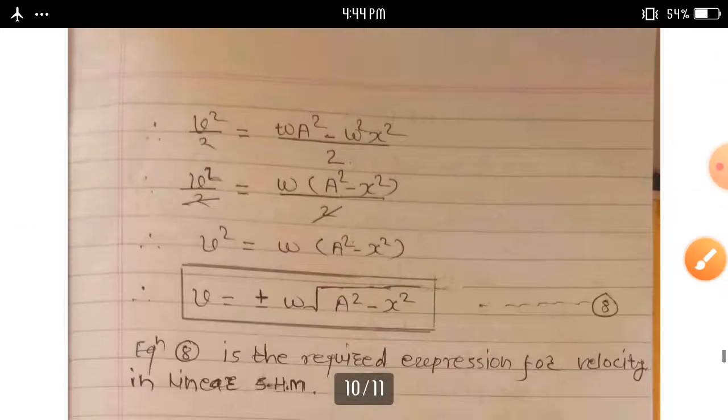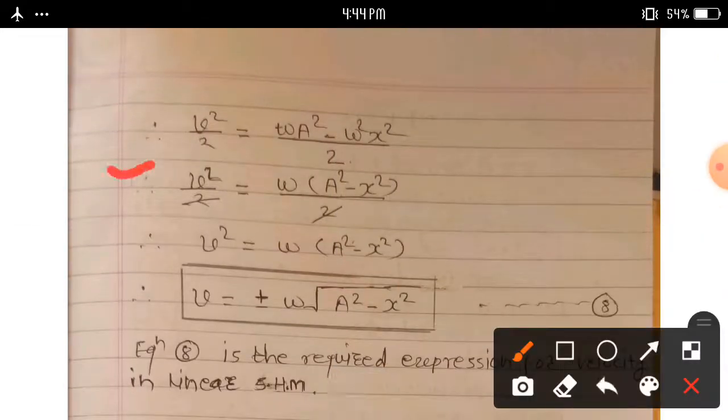Rearranging this equation, v square by 2 is equal to omega square into a square minus x square by 2. Now the 2 gets cancelled, remaining v square is equal to omega square into a square minus x square. Therefore v is equal to plus minus omega square root of a square minus x square.